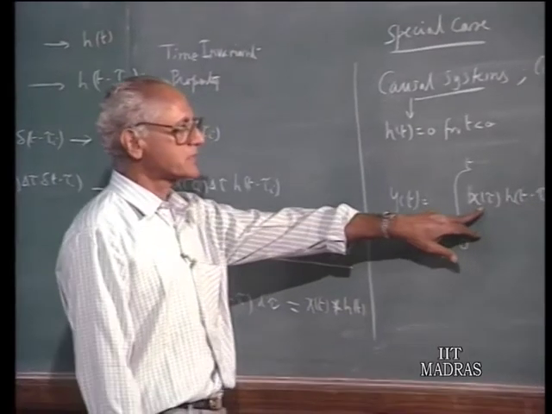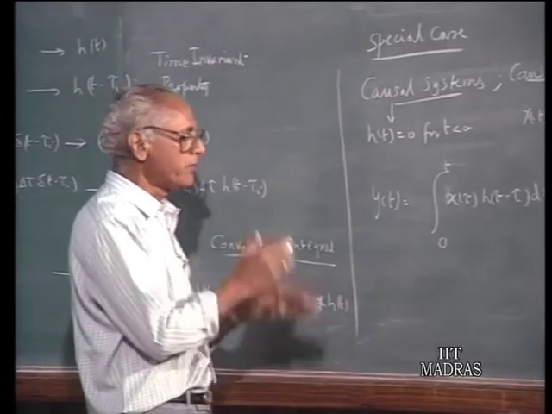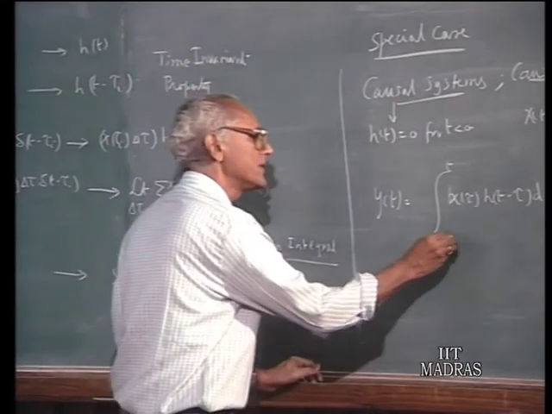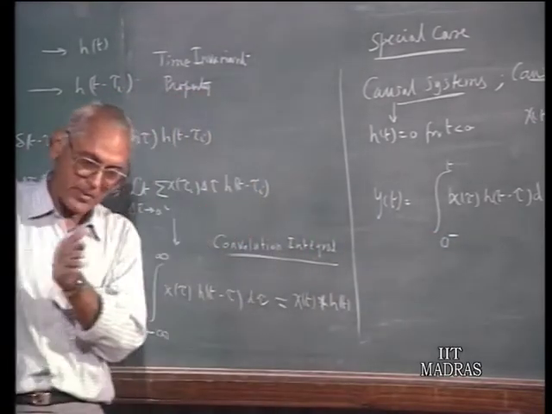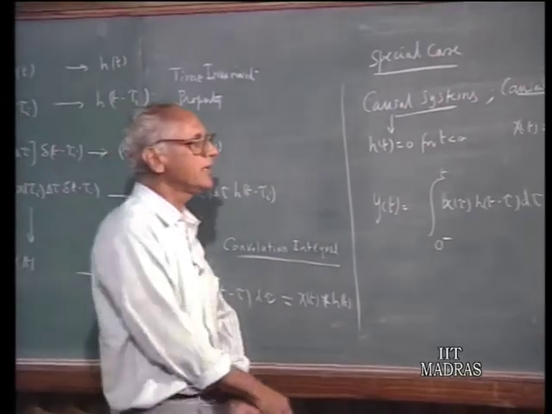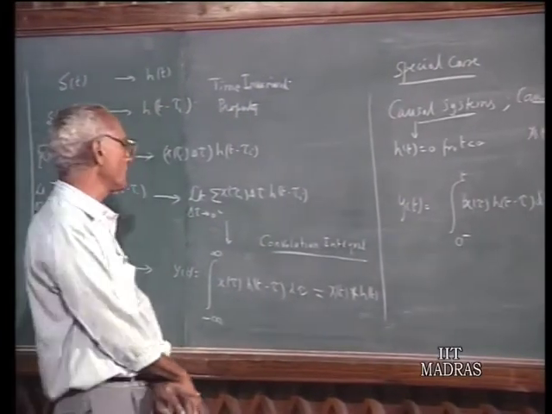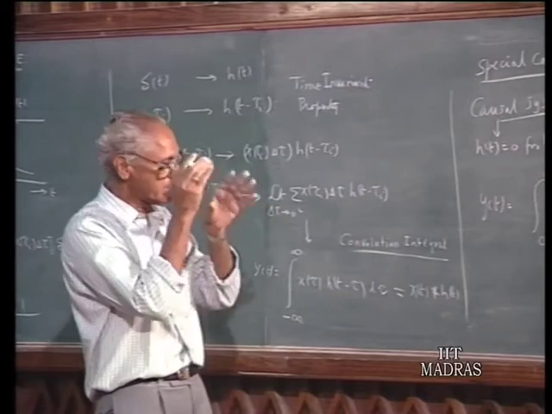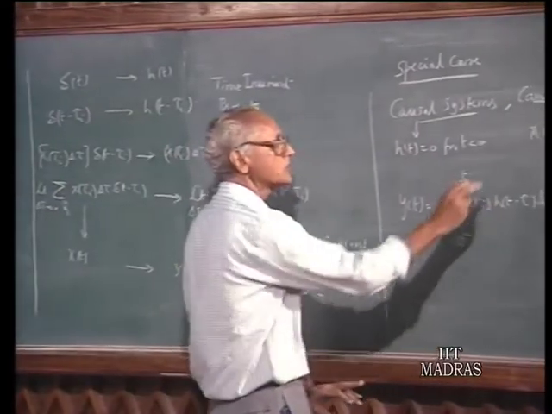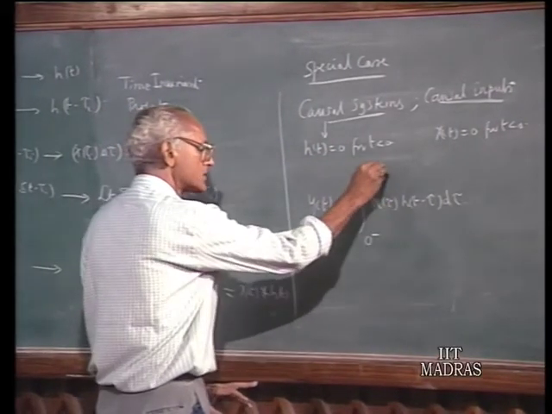x(t), for example, may have an impulse at the origin. So, we must take the effect of the impulse into account. Therefore, it would be advisable for us to start the integration from 0 minus, so that the impulse is fully taken into account in our calculation. Similarly, the impulse response may have an impulse at the origin. It may be possible that if you are given an impulse, then there may be an impulse present in the response also. That means h(t) at 0 may also have an impulse. Therefore, to take that into account, you can take this to t plus.